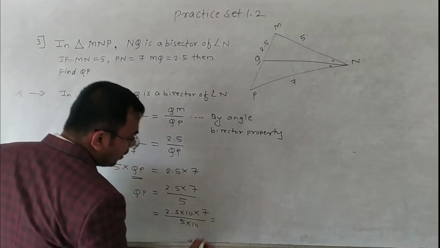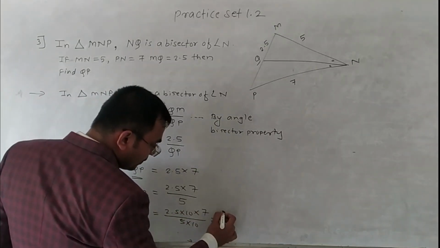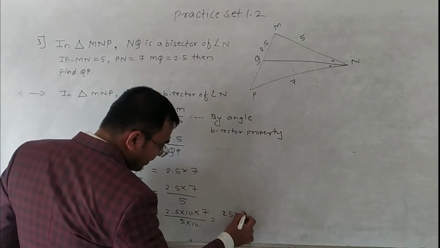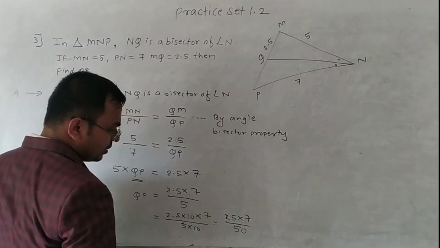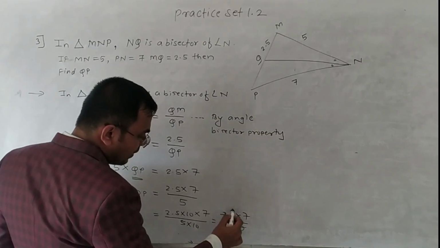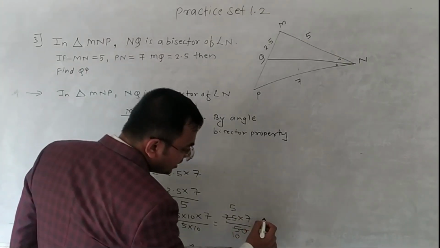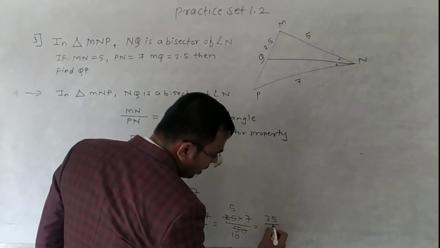So it becomes 25 into 7 upon 50. 5 ones are 5, 5 fives are 25, 5 sevens are 35 upon 10.